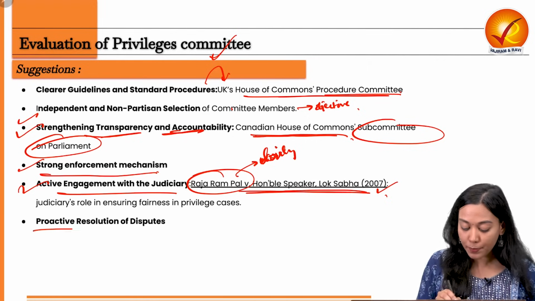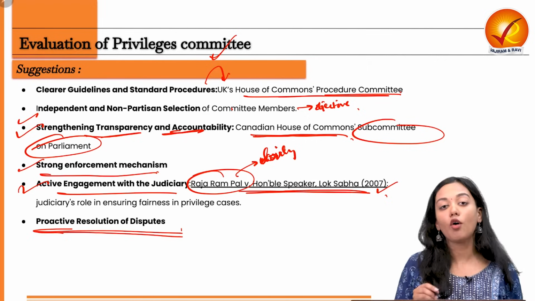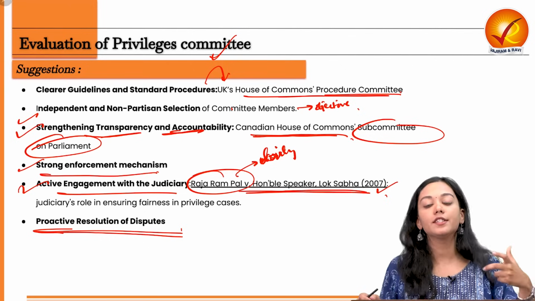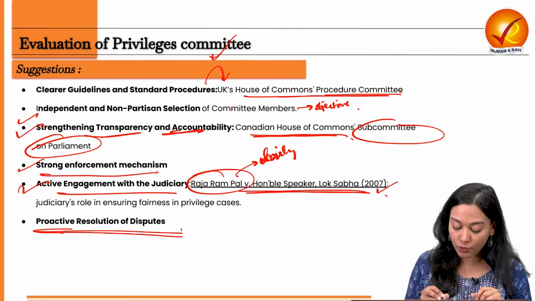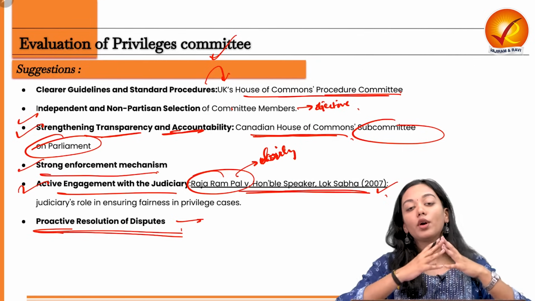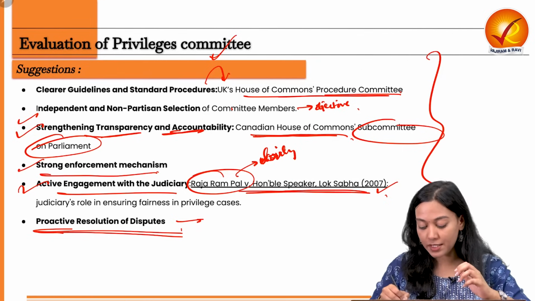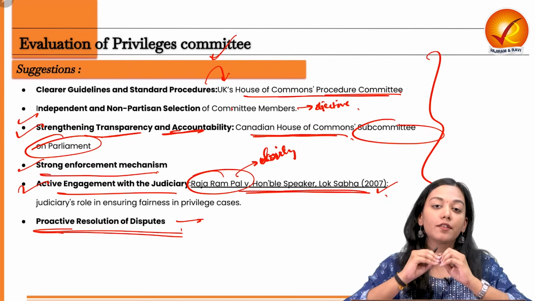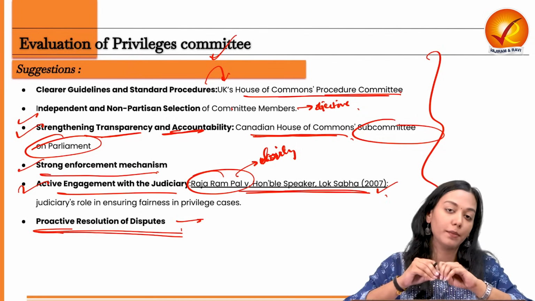Okay, next, proactive dissolution of disputes is very, very important, because justice delayed is justice denied, and as a result of this, the escalation of issues can also take place. So if we perform all these suggestions in the rightful manner, we will be able to ensure efficient and transparent working of the Parliamentary Committee of India.